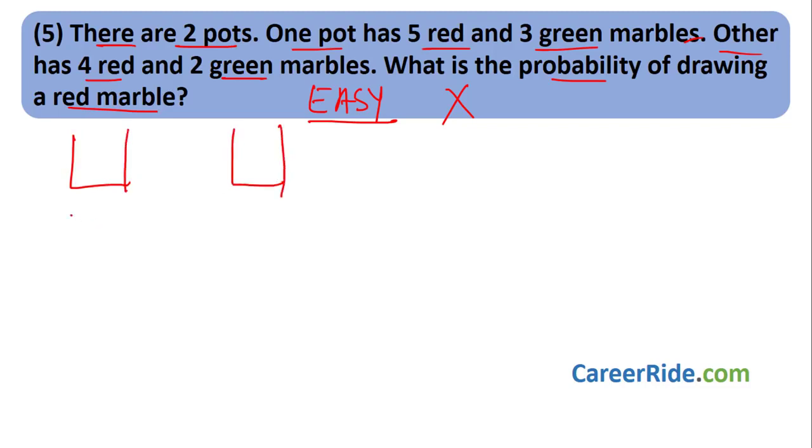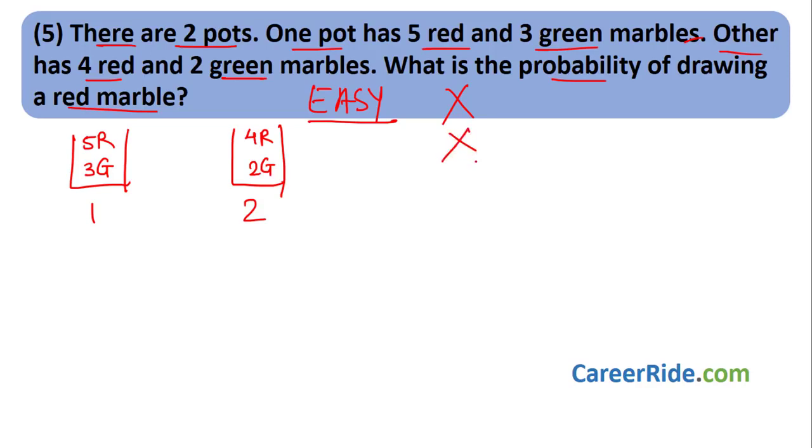Okay, 2 pots. This is the first one, this is the second one. The first pot has 5 red and 3 green marbles. The second pot has 4 red and 2 green marbles, right? The question asks: what is the probability of drawing a red marble? What you might do directly is add these marbles and write the probability, which is wrong.